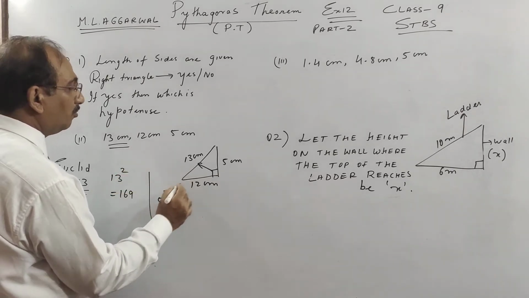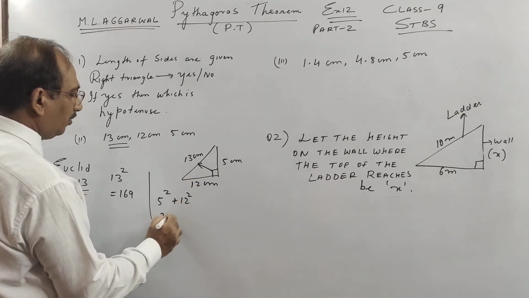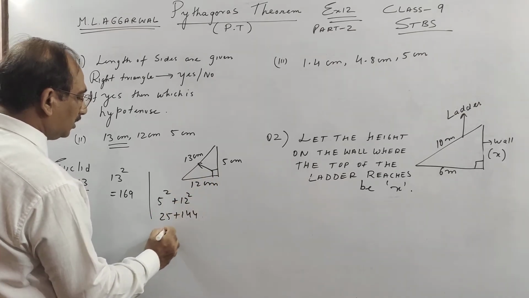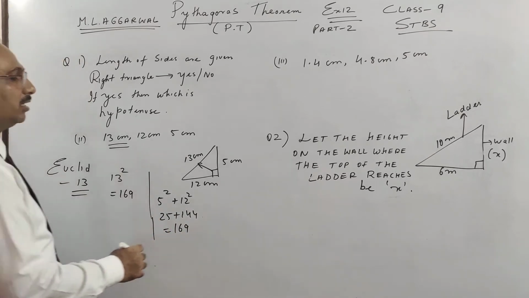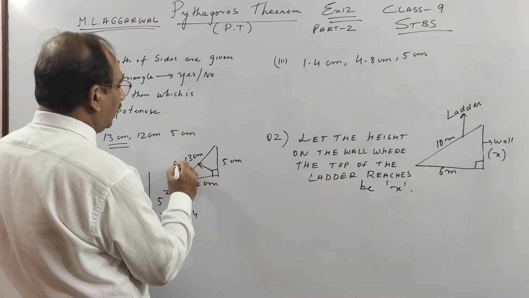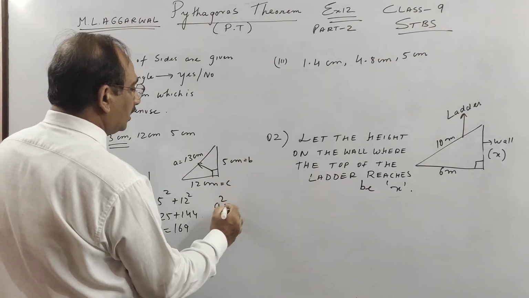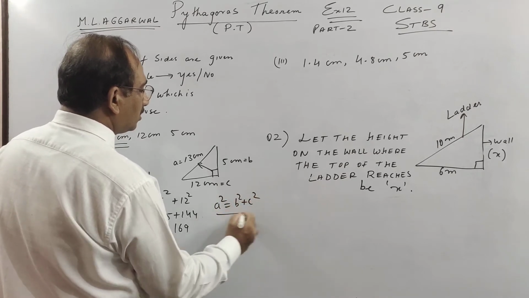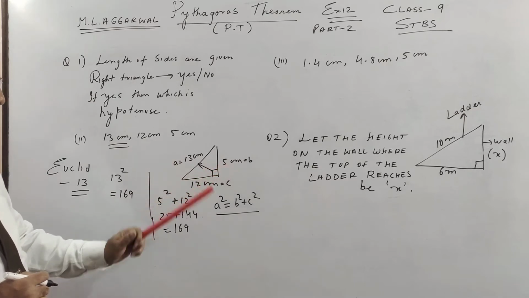Then we take the sum of squares of the other 2 sides, and this side also we get 169. If you call the largest side A, and the others B and C, we see that A square is B square plus C square. That means the square on this is equal to the sum of squares on the other two.